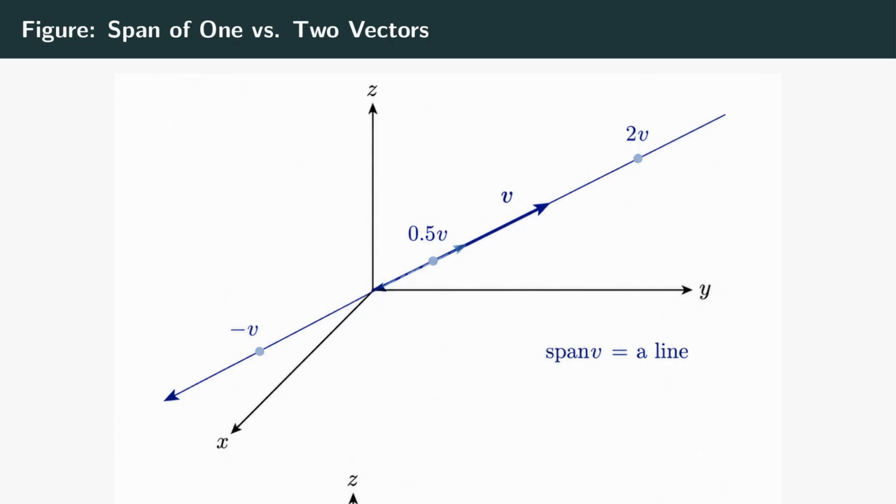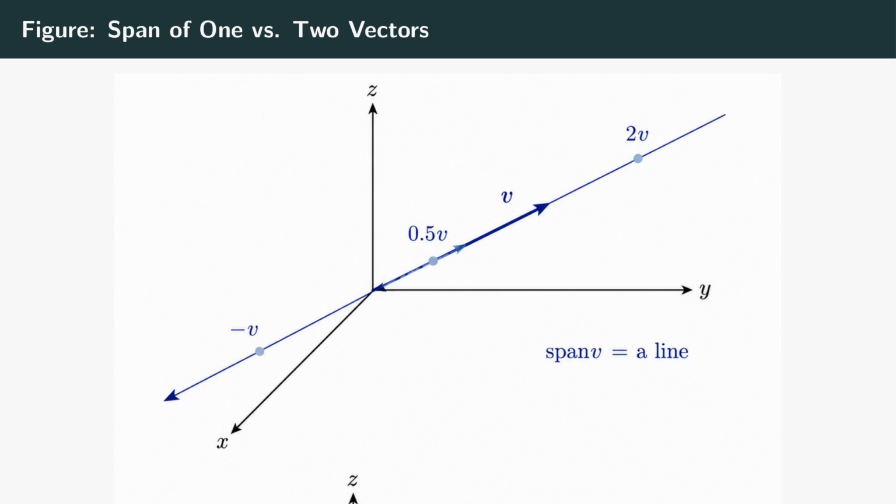1 vector, 1 line. In the bottom panel, 2 arrows u and v leave the origin pointing in genuinely different directions. Now their combinations don't stay on a line. They fill the entire translucent gold sheet passing through the origin and containing both arrows. That's the plane they span. The little shaded parallelogram inside it reminds you how any point gets reached. Scale u some amount, scale v some amount, add them tip to tail, and you land somewhere on the sheet.